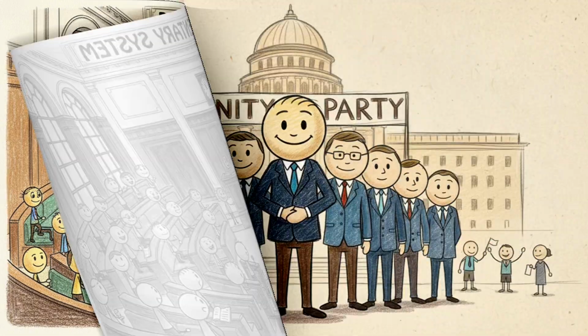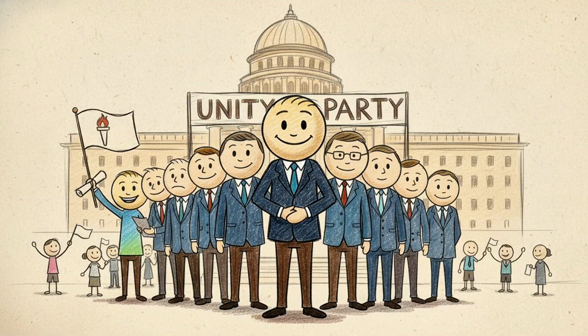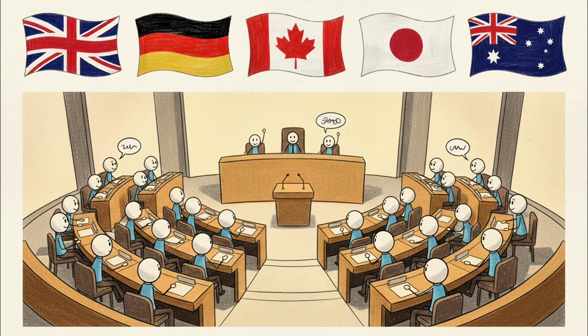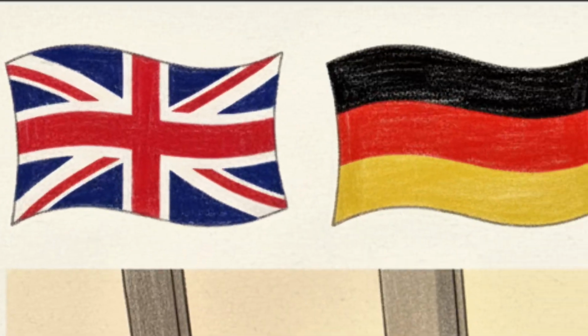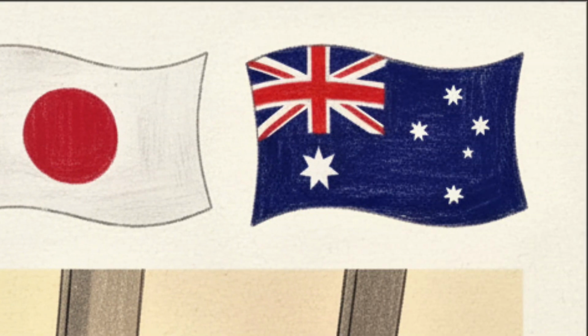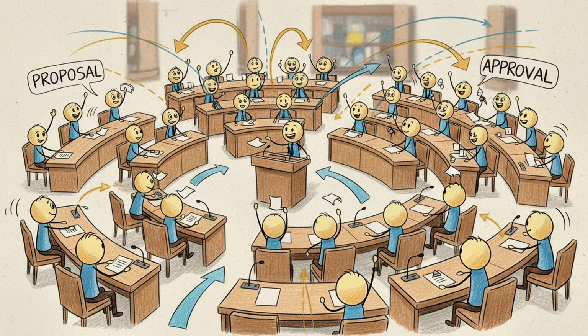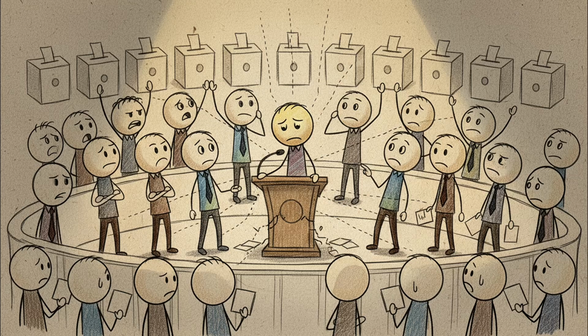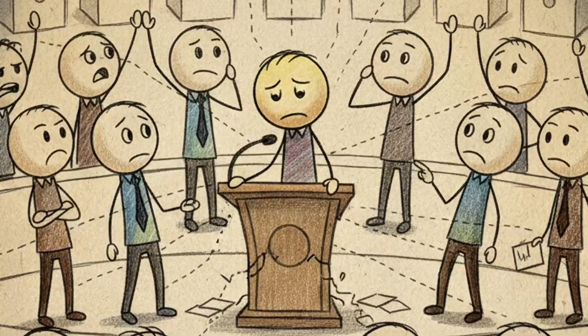Parliamentary system. In a parliamentary system, the government is led by a prime minister rather than a president. The prime minister is typically the leader of the political party that holds the most seats in parliament. Countries using parliamentary systems include United Kingdom, Germany, Canada, Japan, Australia. Parliamentary systems often allow for faster decision-making and flexibility. However, governments can collapse if they lose parliamentary support, leading to frequent elections.